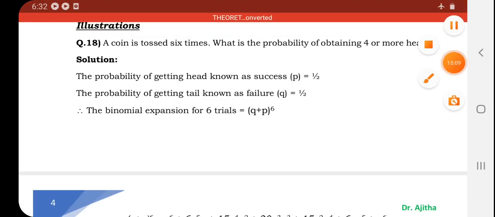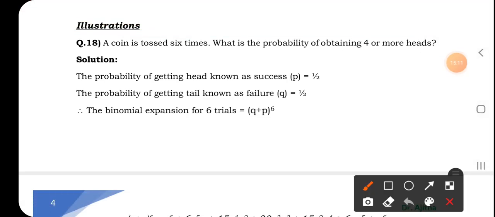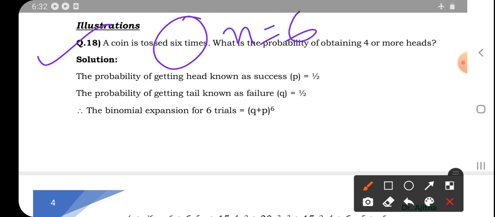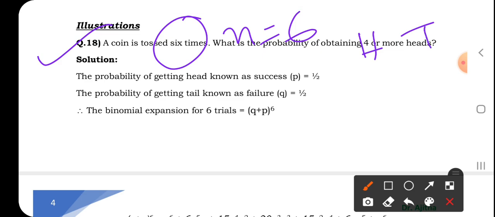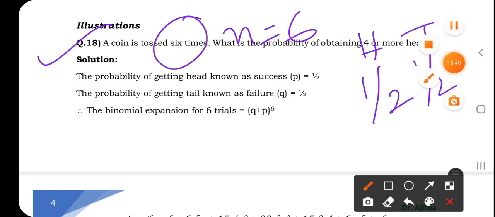Let us see the first sum illustration. A coin is tossed 6 times. So, therefore, n is equal to 6. Coin is given, so there is head and tail. In case of head and tail, they won't give the chance of success because it is already known: head is half, tail is half. 50% chances for both the faces to appear. What is the probability of obtaining 4 or more heads? The question is, what is the probability of obtaining 4 or more heads?